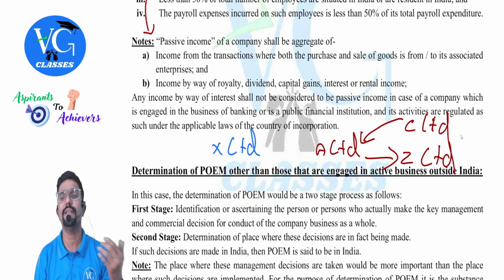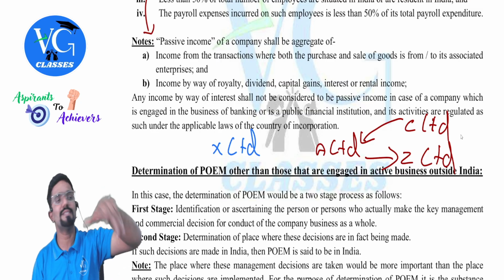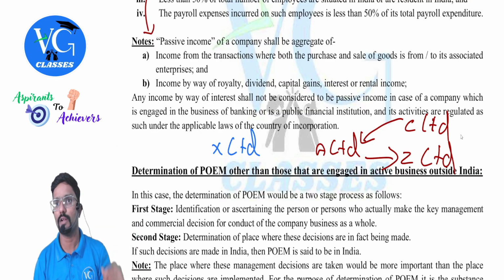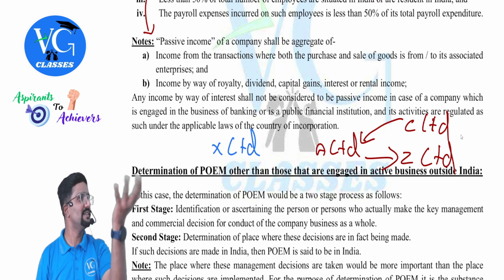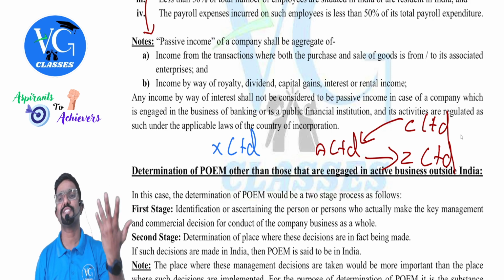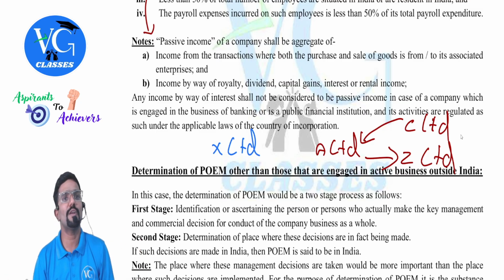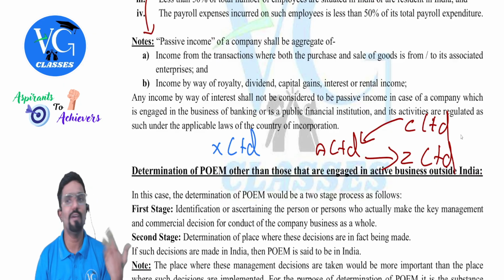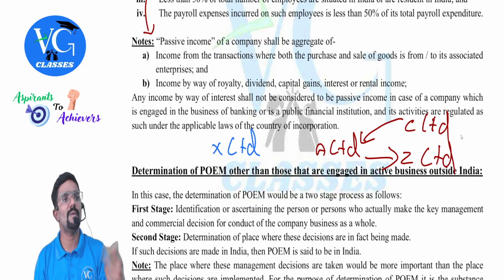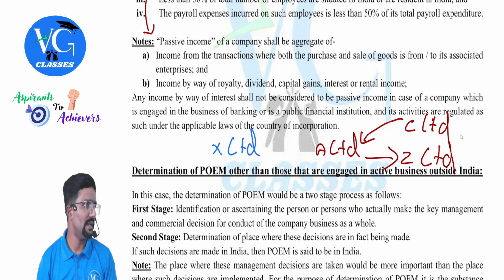Even capital gains. Capital gains means, sir, I have purchased the asset. I am selling it after 10 years. Obviously, the value would have gone up. Did I actively participate in this increase? No. Or else I purchased the shares of a company for 120 rupees. I am selling it for 500 rupees. Who performed it? Company. I got the gains. So when I sell it, what is it called? Passive income.